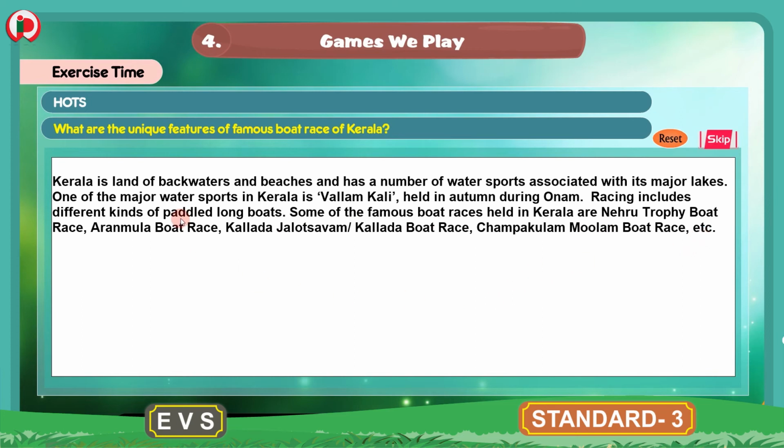So these are the major boat races held in Kerala. And what are the main features? The major water sport in Kerala is Vallam Kali, which is held during autumn when Onam is near. They play a major water sport, that is Vallam Kali, during Onam. And this racing includes paddled long boats. So the famous boat races in Kerala are Nehru Trophy boat race, Aranmula boat race, Kallada Jalotsavam, Kallada boat race, Champakulam Moolam boat race, etc.